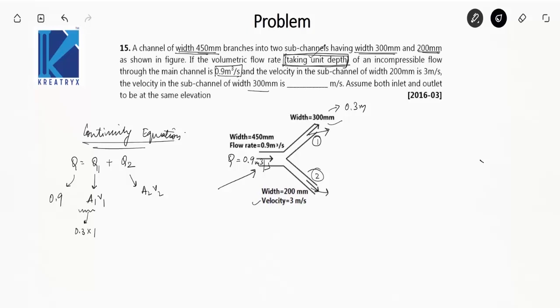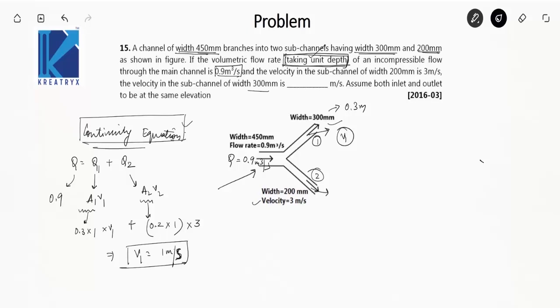So area of cross section will be 0.3 into 1, into v1 we have to find out, plus area of cross section for the channel 2 will be, width is 0.2 meter into 1, take care of the units, into v2 is 3 meter per second. Solve this, v1 will be 1 meter per second. A question only on your basic continuity equation. Next question.